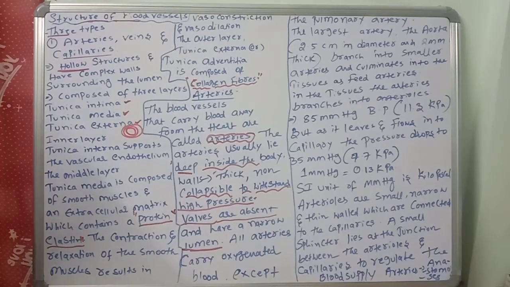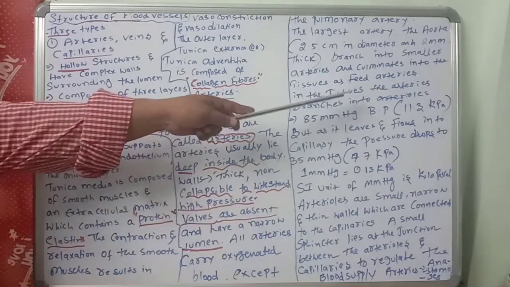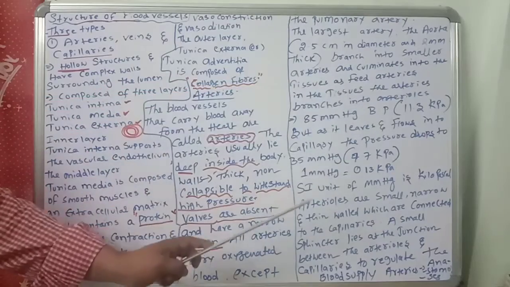Next important point: we are discussing arteries to arterioles.